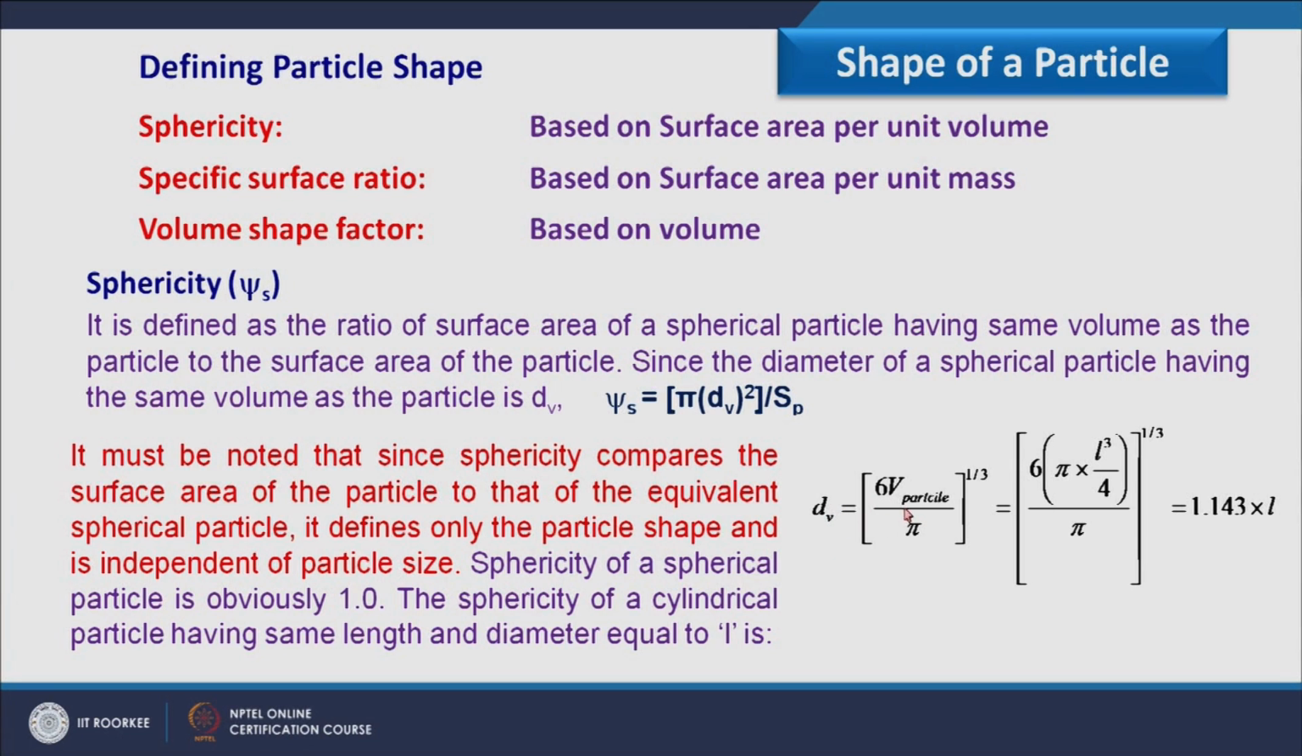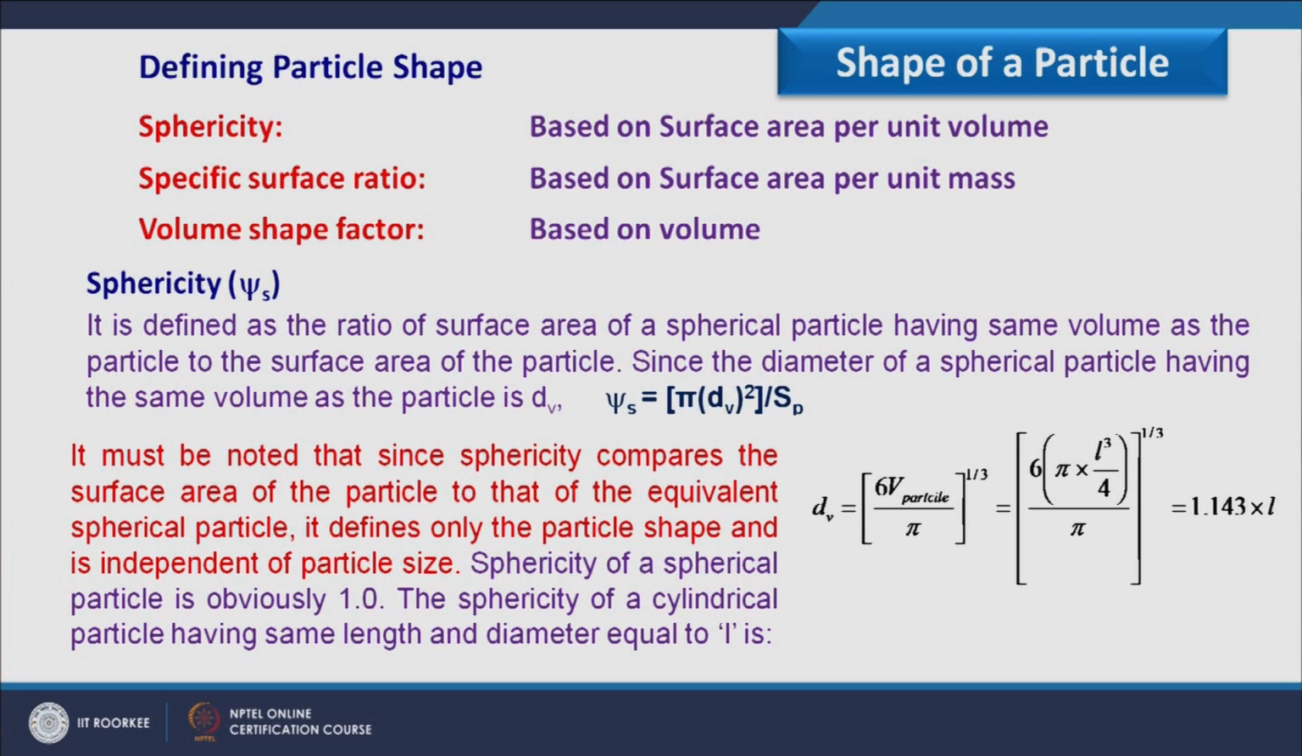So that dV would be equal to (6 V particle by pi) to the power 1 over 3, where V particle is the volume of the particle. If I have a cylindrical particle, with both its diameter as well as length equal to L, its volume would be pi r square L.